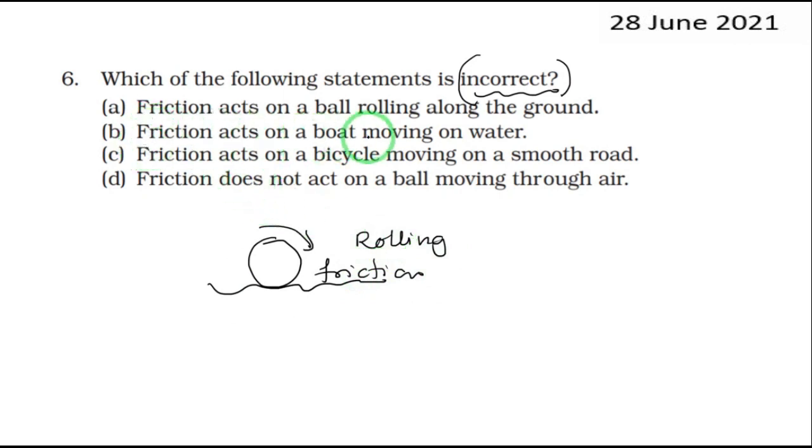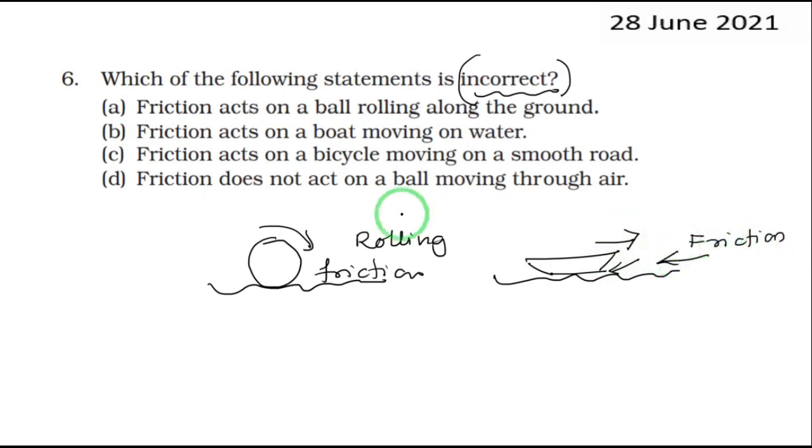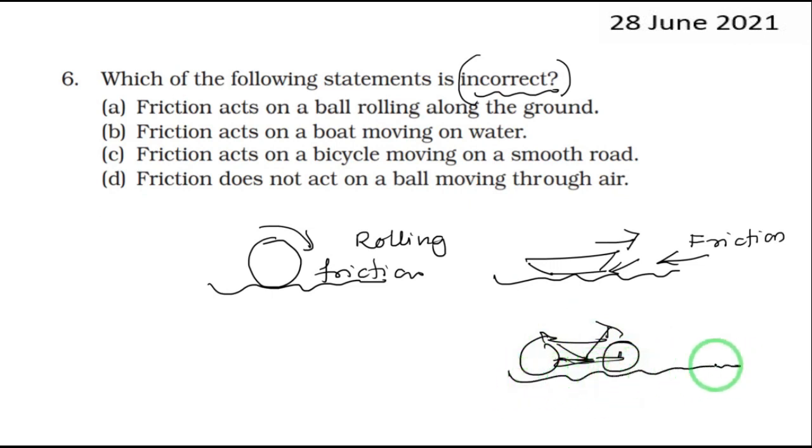Friction acts on a boat moving on water. Yes, definitely. When the boat is moving on water, there is contact between the liquid and the boat. If the boat is moving in this direction, friction will be in the opposite direction, right? Friction acts on a bicycle moving on a smooth road. So if you take a bicycle on a smooth road, there is friction. We all know that.